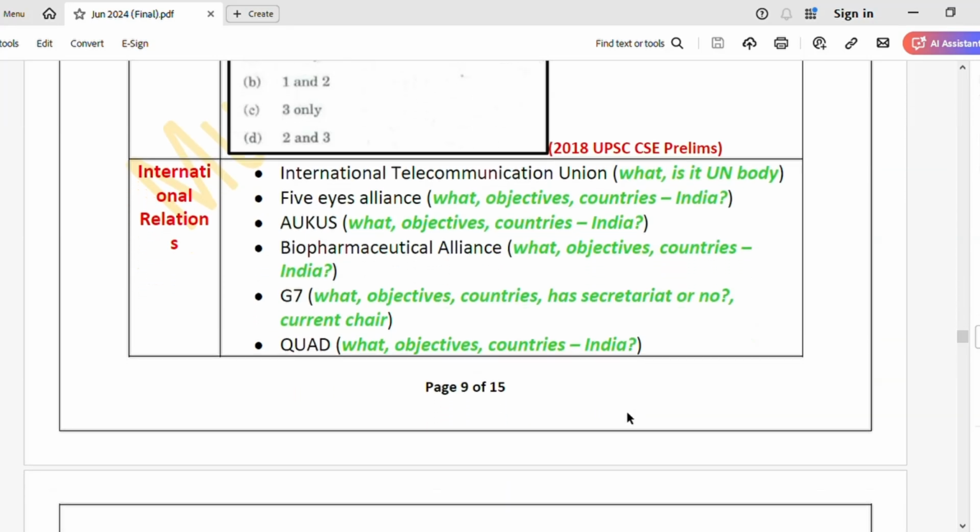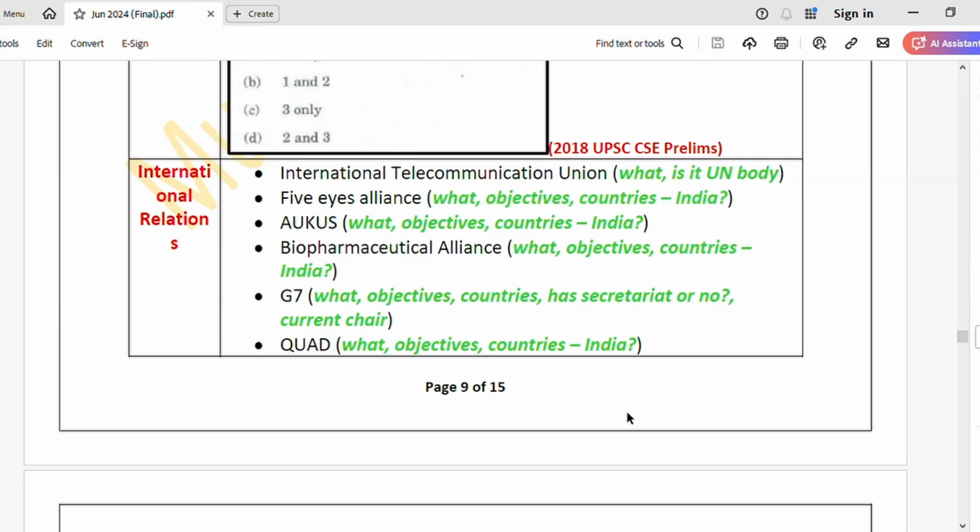See, International Telecommunication Union, what is it? And check if it is a UN body or not. Next topic, Five Eyes Alliance. What is it? Its objectives and the countries which are a part of it. So one thing that you have to note for all the international organizations is whether India is a part of that particular organization or not.